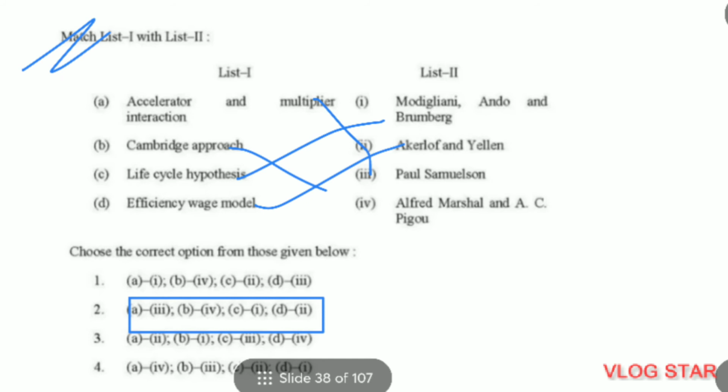Question 16, matching, second is the right option. Accelerator and multiplier interaction, Paul Samuelson. Cambridge approach, Alfred Marshall and A.C. Pigou. Life cycle hypothesis, Modigliani, Ando and Brumberg. Efficiency wage model, Akerlof and Yellen.